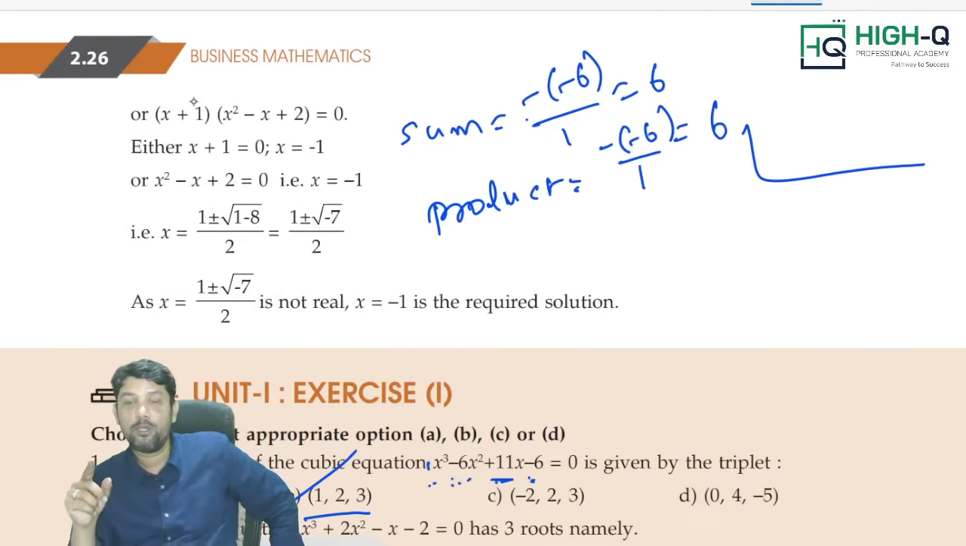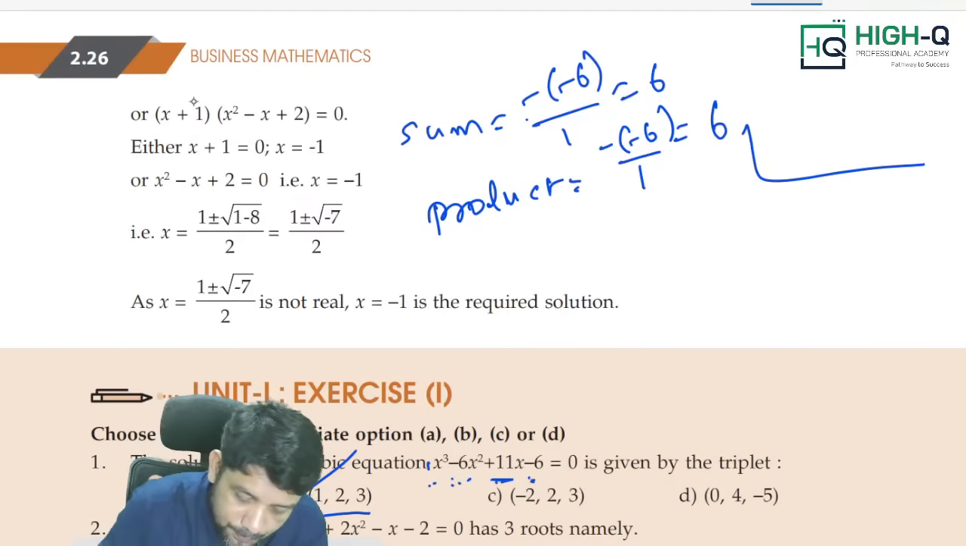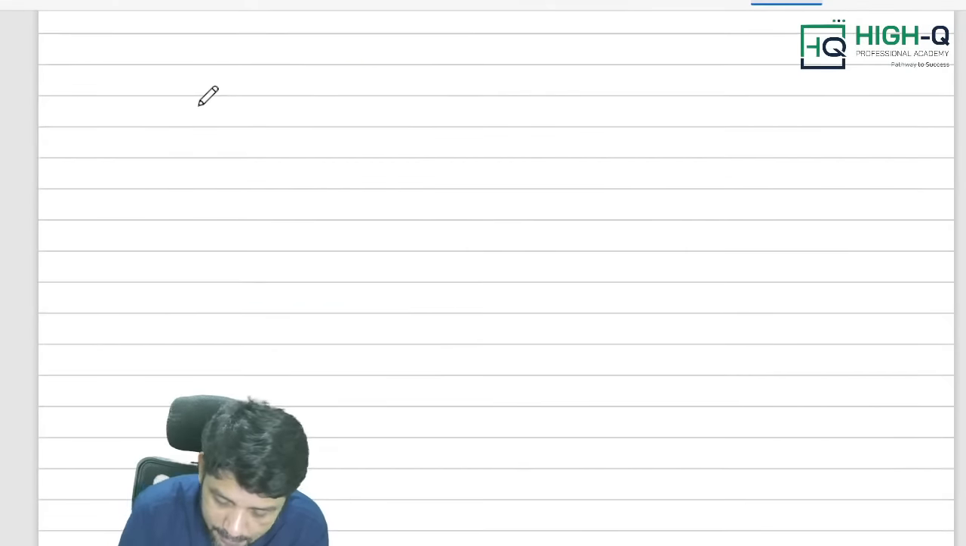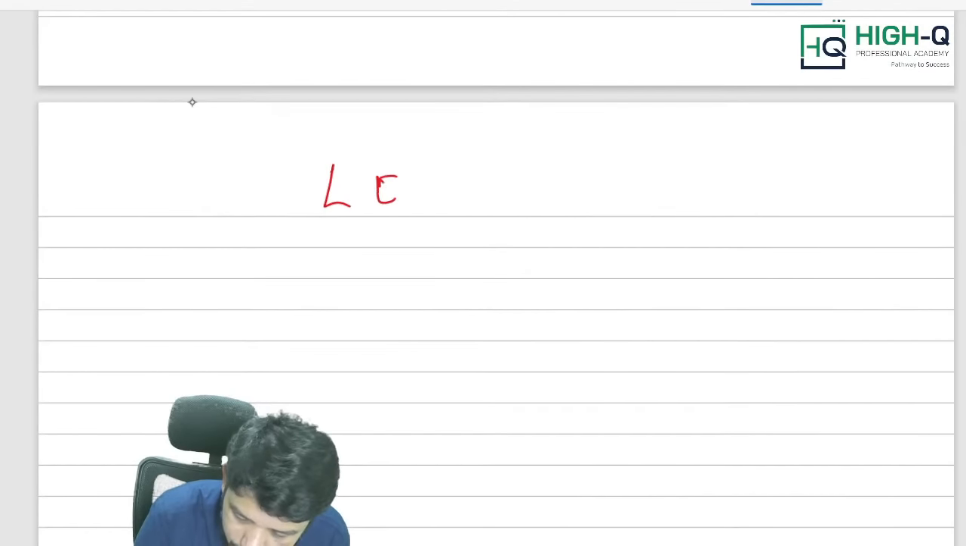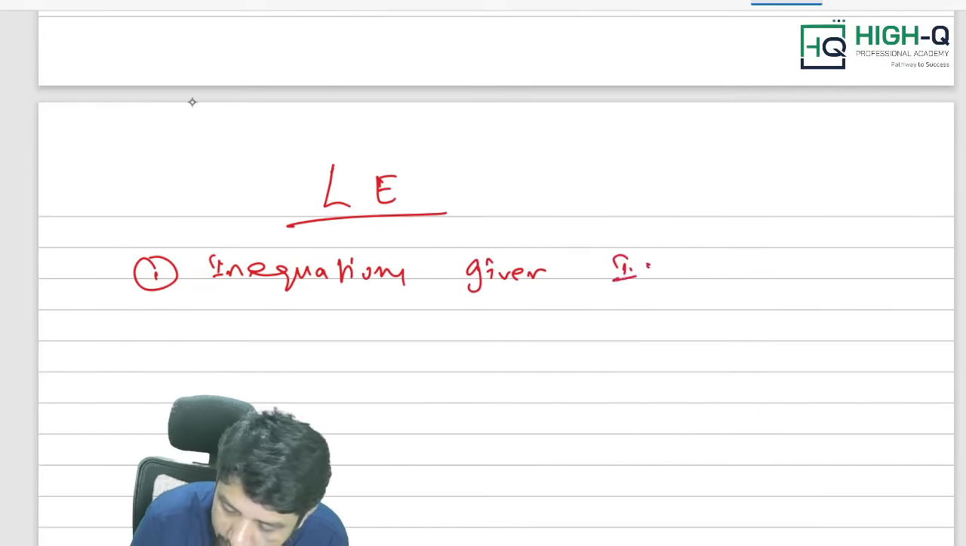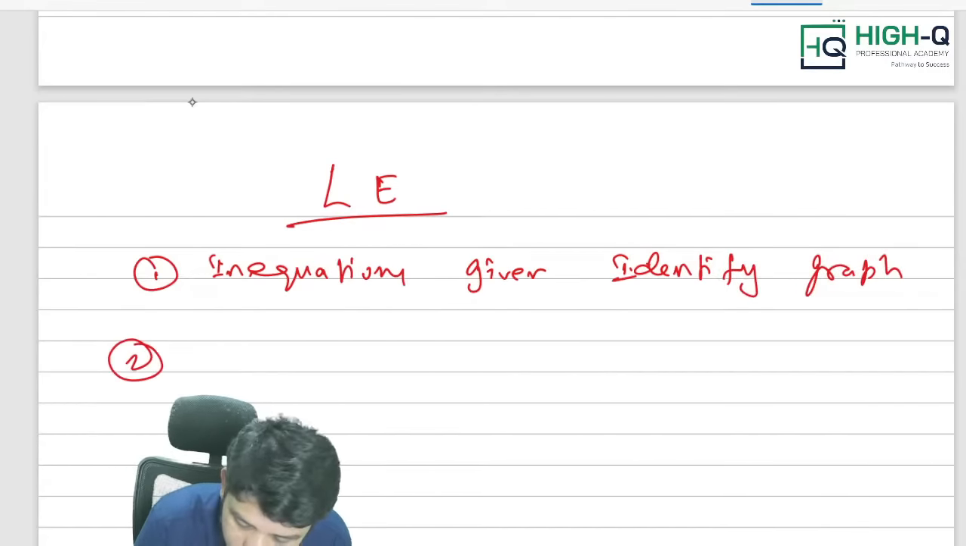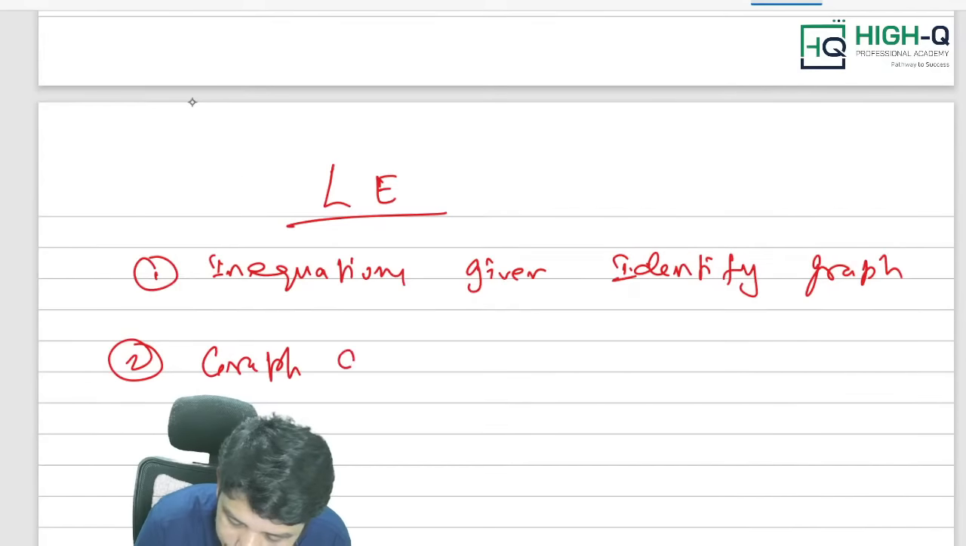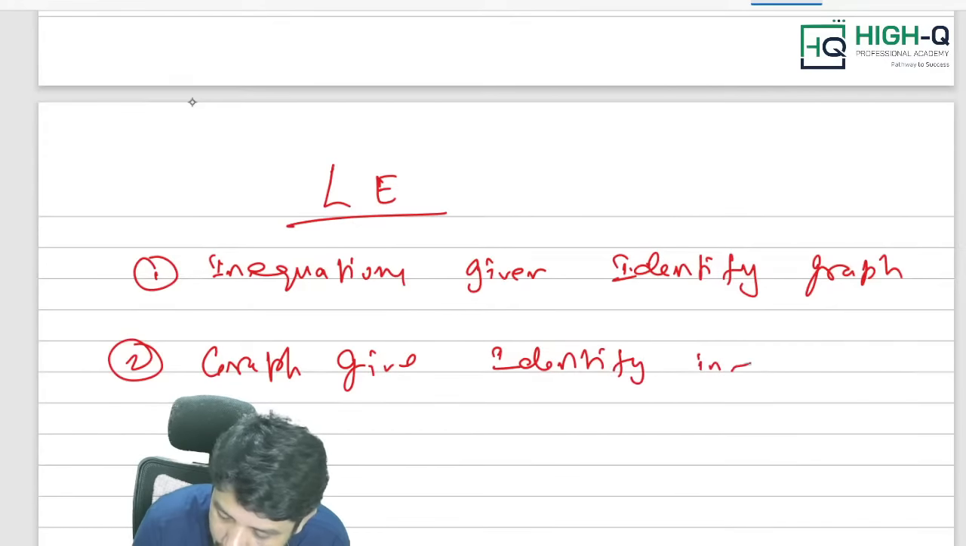Now, next one is what, linear inequalities. As far as linear inequalities are concerned, 1 or 2 questions can be expected. In linear inequalities, there are 5 types of questions expected. I am not going to solve the questions, my dear. First question is what? Inequations given, identify graph. Graphs are given, identify inequation.